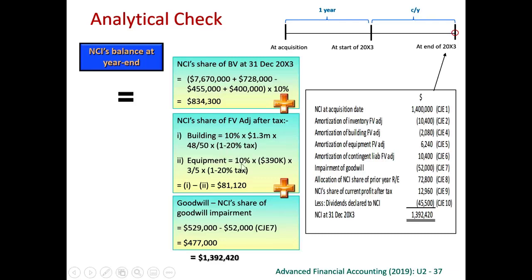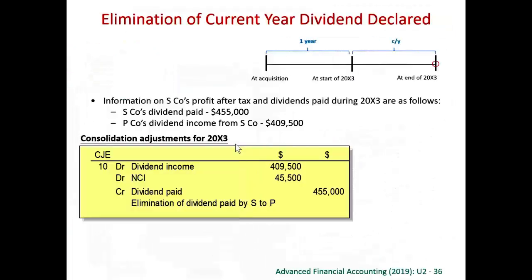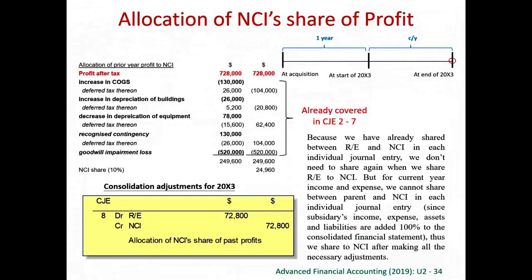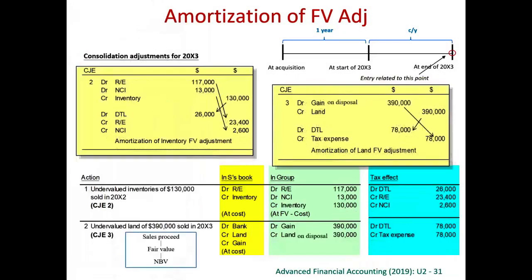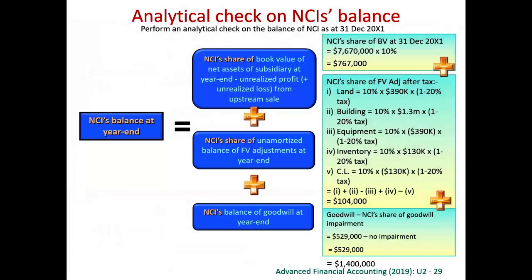Second component is the fair value adjustments. Two years before, at the day of acquisition, there were 5 items which had fair value adjustments. Some items have been sold, so we no longer have to take them into account. Say for example, the land has been sold, inventory has been sold, contingent liability has been settled, so only 2 items are left. One is building and equipment.